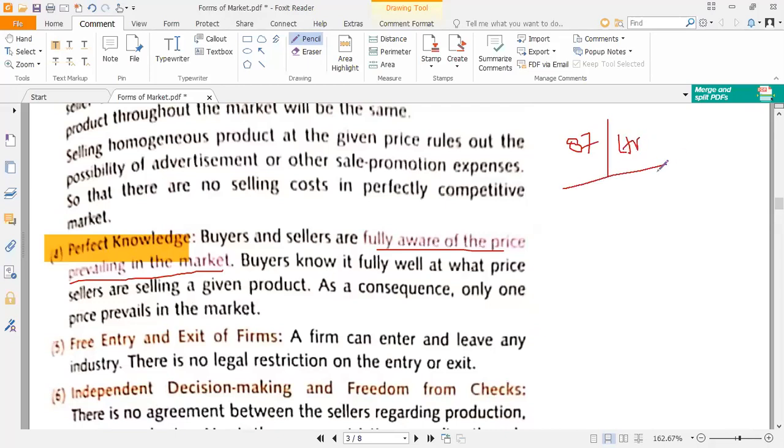Now, since you have full knowledge about the market, if the petrol pump tries to sell you the product at 89 rupees per liter, then you can deny him and tell him that the product price is 87 per liter and not 89 per liter. This means that you have the perfect knowledge.